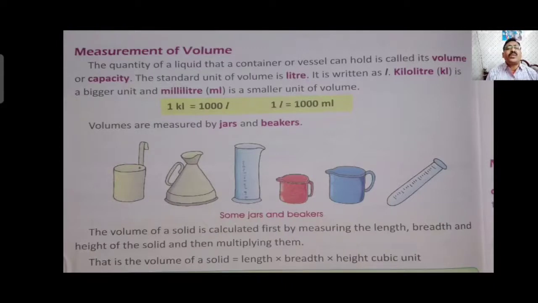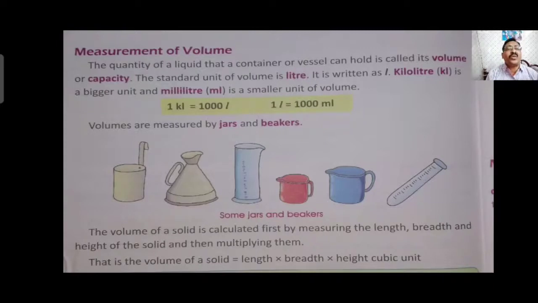The quantity of liquid that a container or a vessel can hold is called volume. When a particular container like a mug, jug, bucket, or any type of container contains any type of liquid like petrol, diesel, honey, water, the capacity of the whole container that holds that liquid is called the volume.